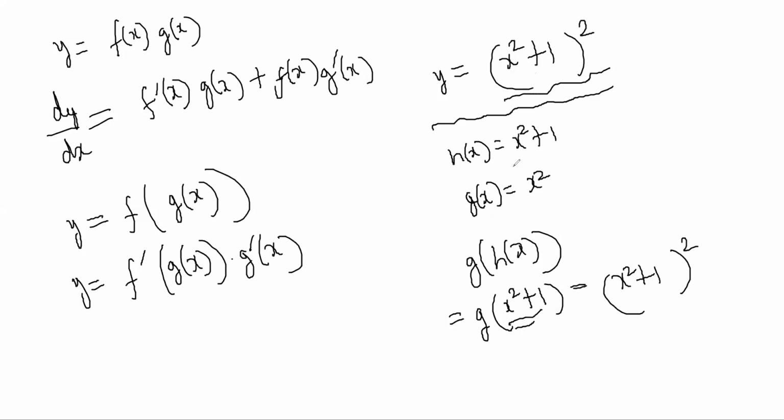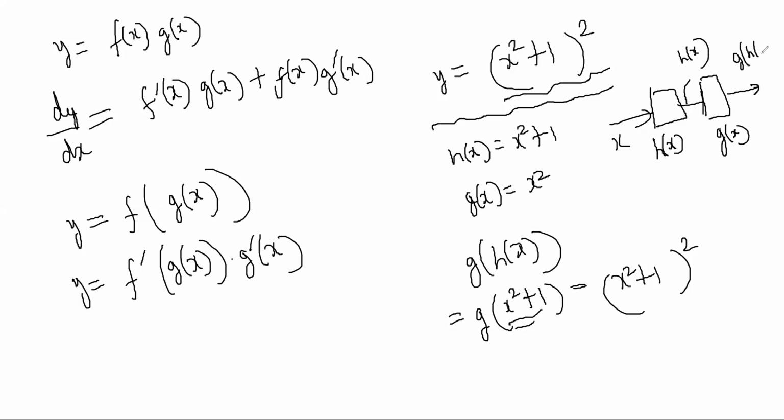By combination, or composition, I mean that instead of having one machine, you have taken two machines and connected them together. First h of x was happening: the input x was taken and h of x was the machine, so the output here is h of x. But the output of h of x is actually going into g of x, and this is your final output, g of h of x.